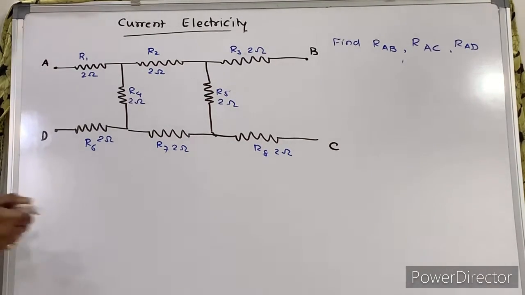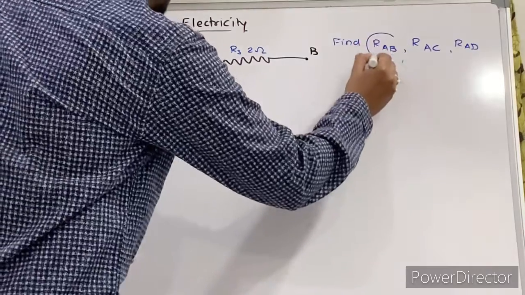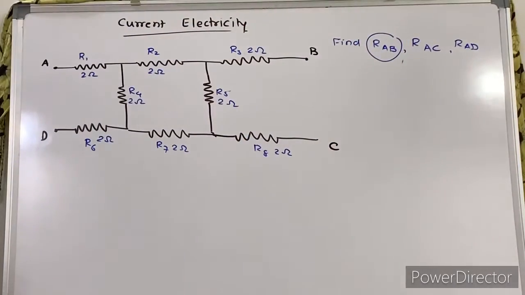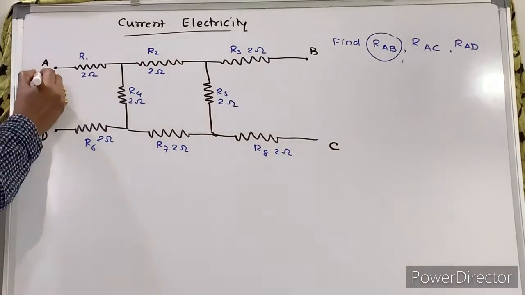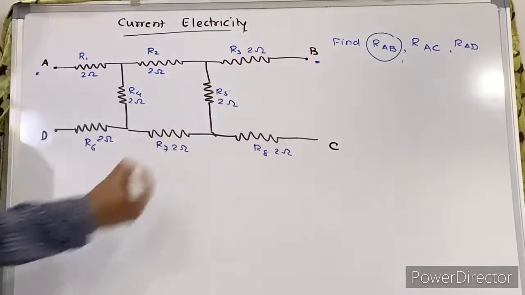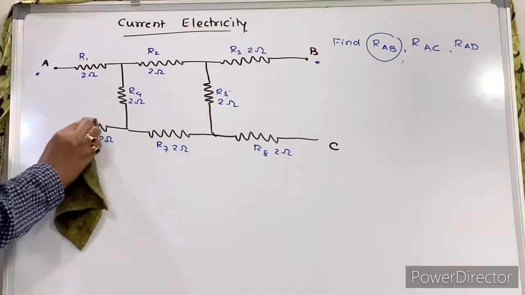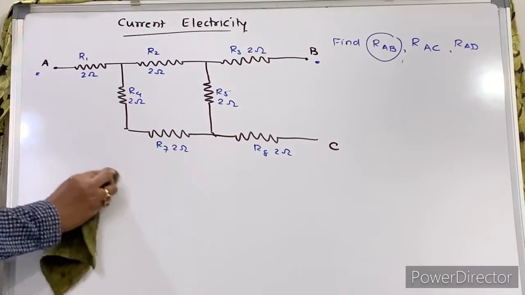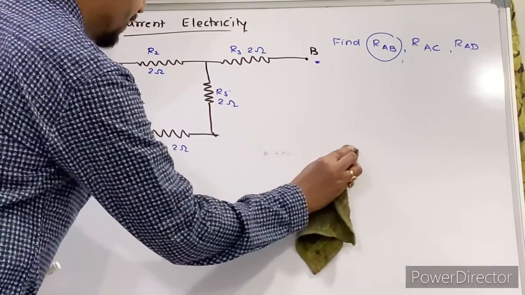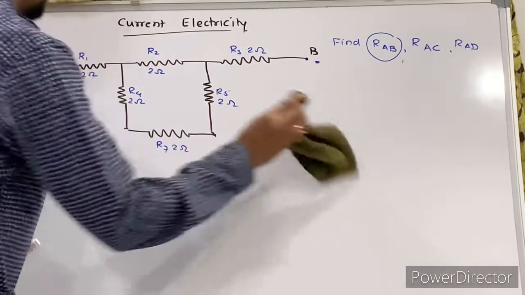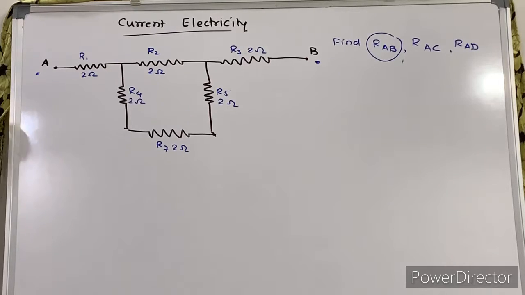So first I will go about this part: resistance between points A and B. First I will mark these 2 points. This is my A point and this is my B point. Now these 2 points are open, so they are not connected, as good as removed from this circuit. The question is very simple.